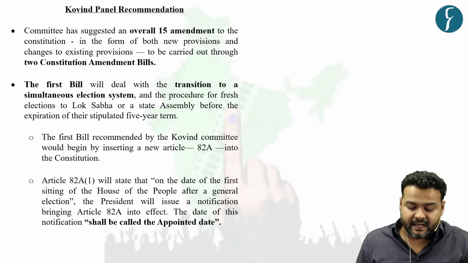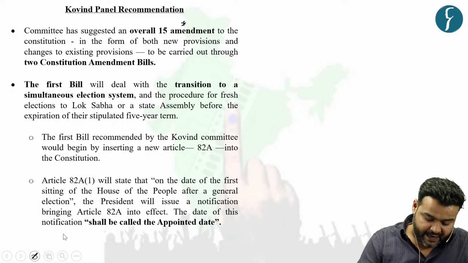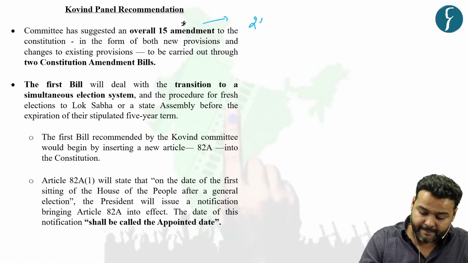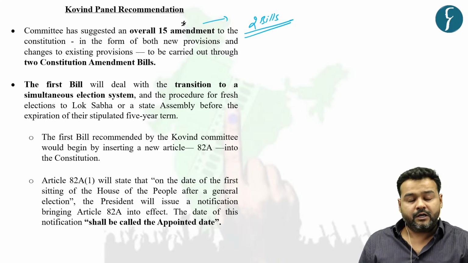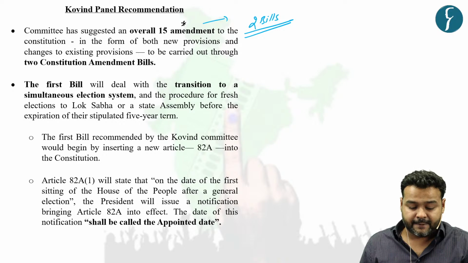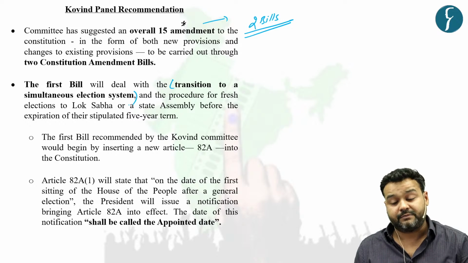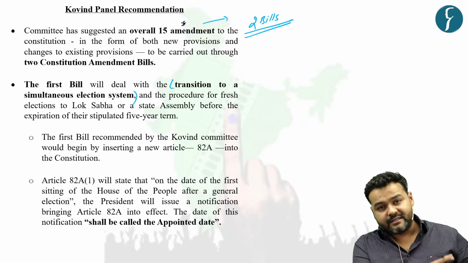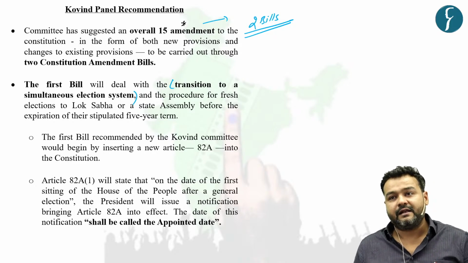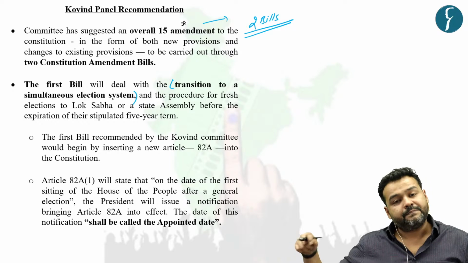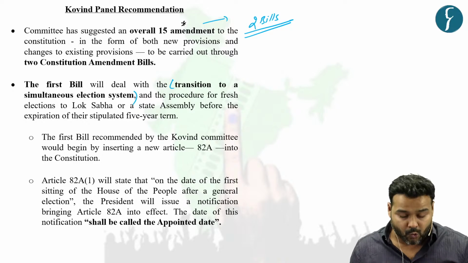Now, this panel has suggested overall 15 amendments which are divided into two bills. So this panel has proposed two kinds of amendment. First is dealing with the transition to the simultaneous election system, that is, how we will transition to the simultaneous election system. And the second bill is related to the elections to the municipalities and panchayati raj, basically the electoral roll.